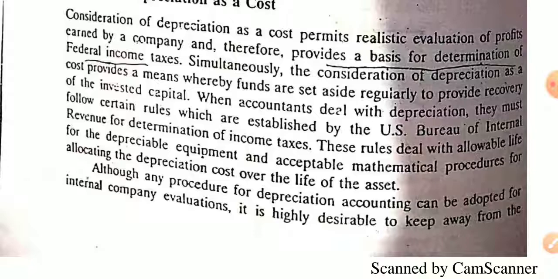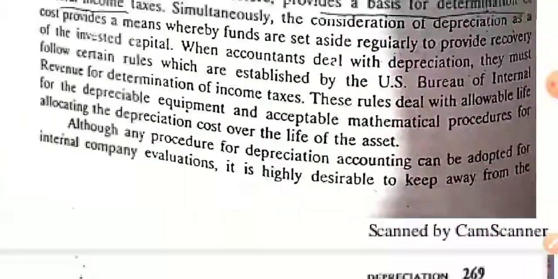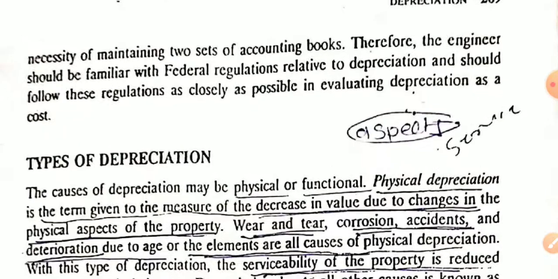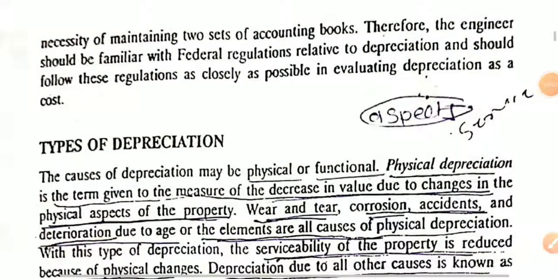Okay, when accountants deal with the depreciation part, they must follow certain rules which are established by the US. Although the procedure for depreciation accounting can be adapted for internal company evaluation, it is highly desirable to keep away from the necessity of maintaining two sets of accounting books.